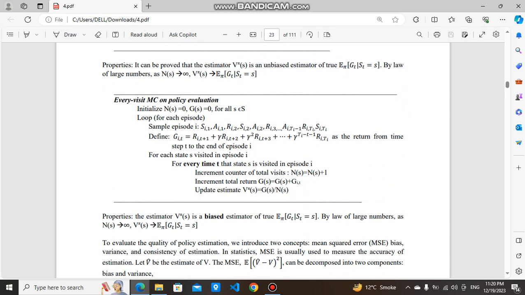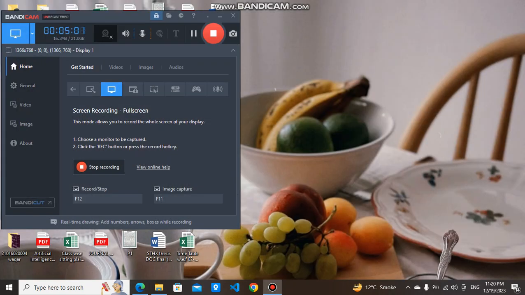For each state visited in episode i, every time the state is visited in episode i, increment the counter of total visits: N(s) equal to N(s) plus 1. Increment total return: G(s) equal to G(s) plus G(i,t). Update the estimate: V pi equal to G(s) divided by N(s).